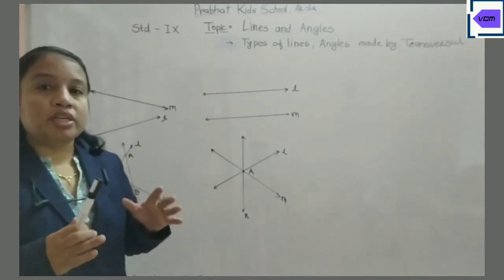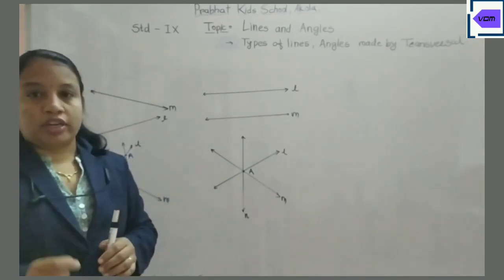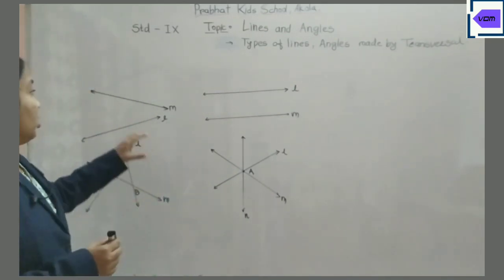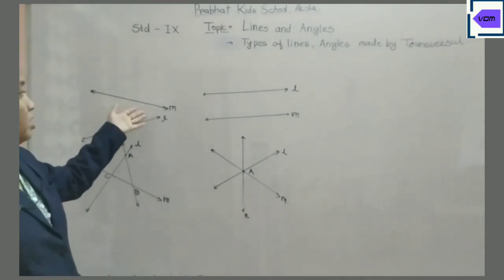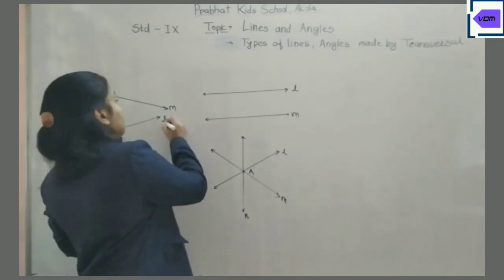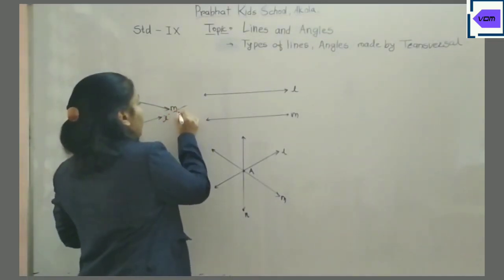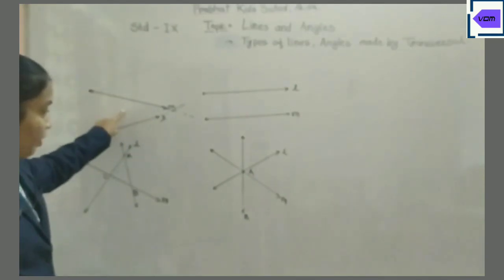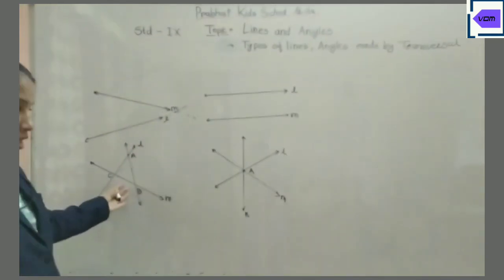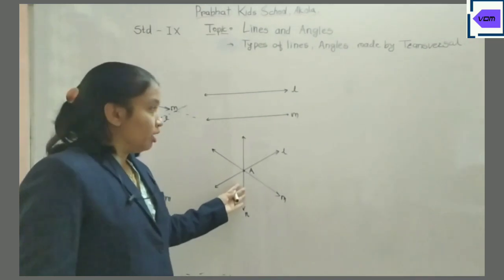The lines which meet each other at some point, or intersect at a point. Even if it looks non-intersecting, the lines are extending, so if you extend them, they will intersect. These are intersecting lines, and these also are intersecting lines.